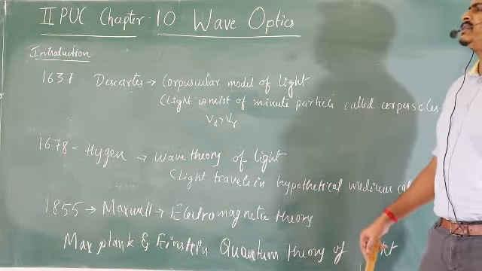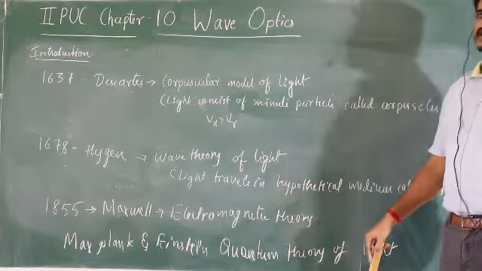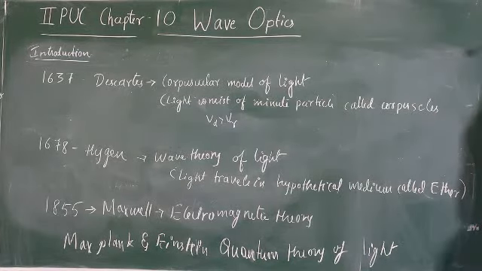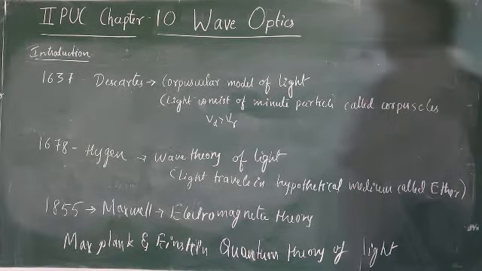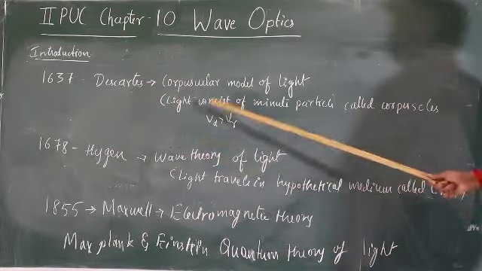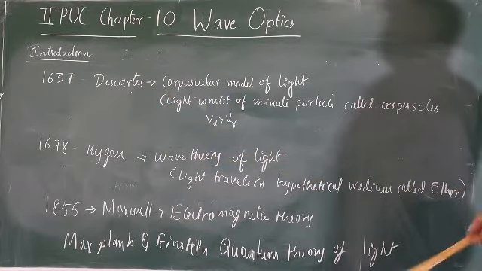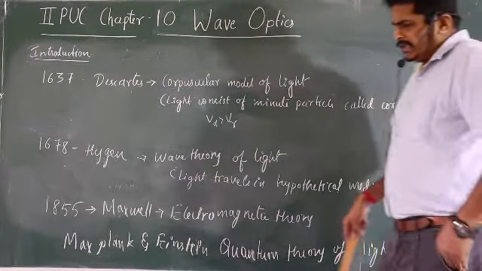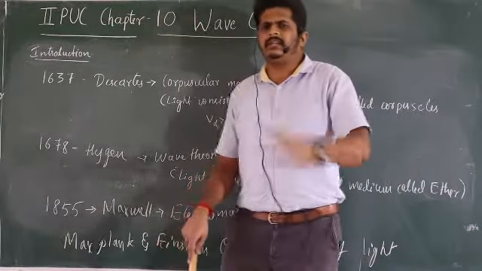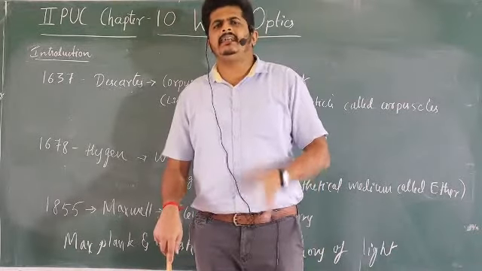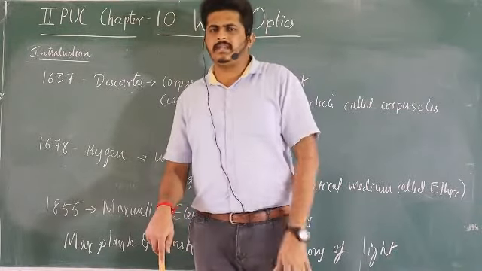So scientists seriously started discussing, in the sense they started doing research regarding this. They slowly started giving their own explanations. Let us see. In 1637, Descartes, one of the scientists, gave an explanation of what light is. He gave the corpuscular model of light. That means light consists of some minute particles. Light contains some minute particles, and the name he gave them is corpuscles.